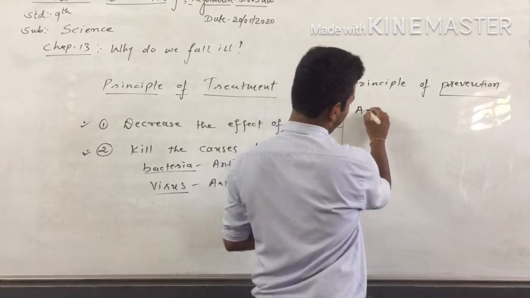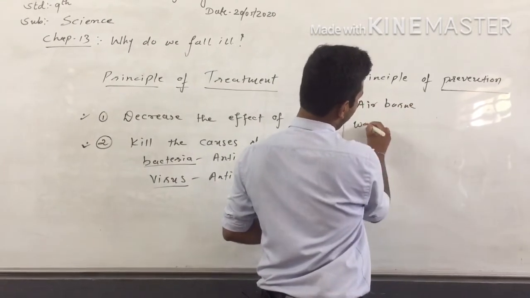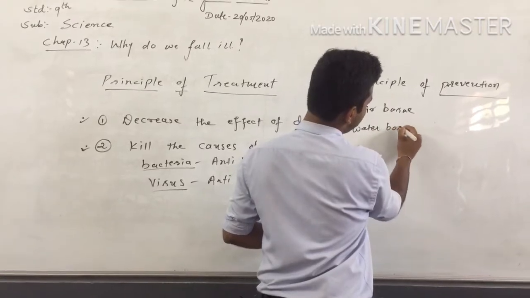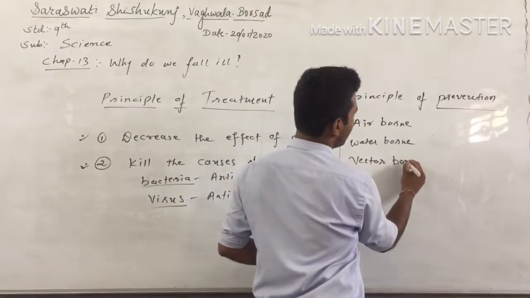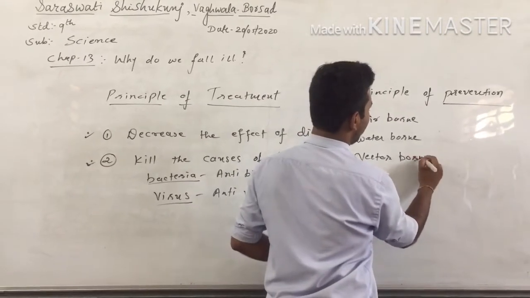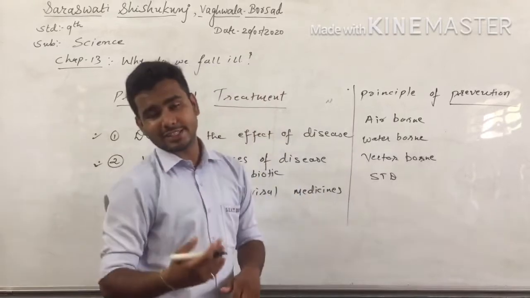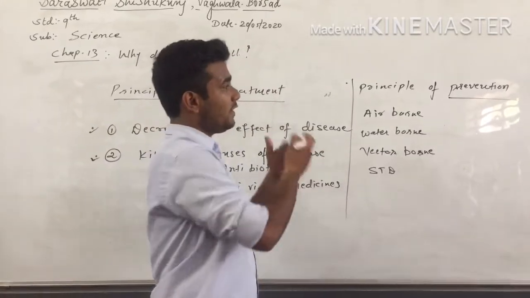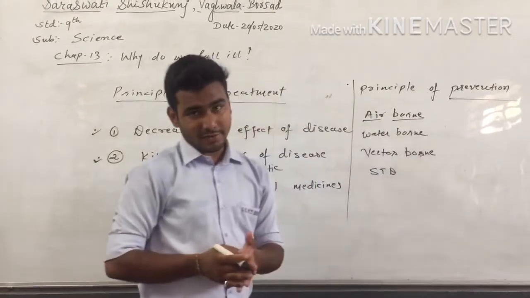As earlier we studied, some diseases are airborne disease, some are waterborne disease, some are vector-borne disease, and some are STD, that is sexually transmitted disease. So what we can do for its prevention? Simple. Airborne disease is caused due to polluted air, right?